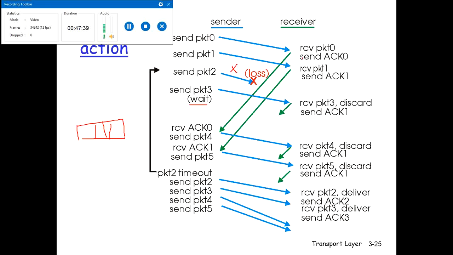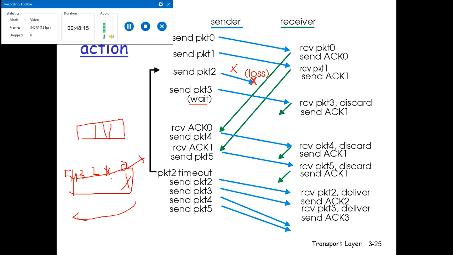After the receiver receives packet 0, it sends the acknowledgement 0. Now when the sender receives the acknowledgement 0, it sends packet 4. So packet 0 was sent, packet 1, packet 2, packet 3 were sent. When packet 0 is acknowledged, that becomes usable space, so the sender sends packet 4. Now acknowledgement 1 is also received, this becomes usable space, so the sender sends packet 5. But in between, packet 2 is lost.